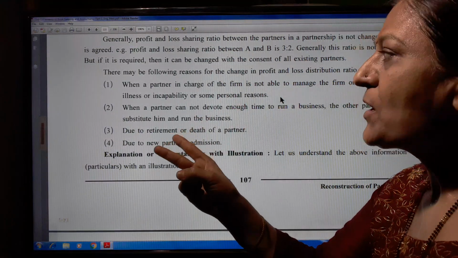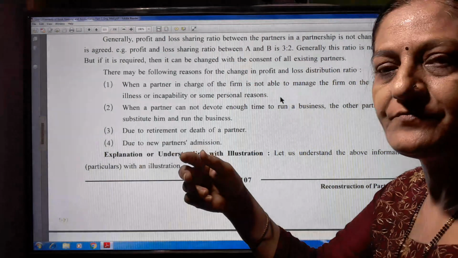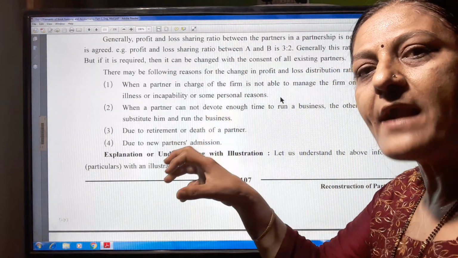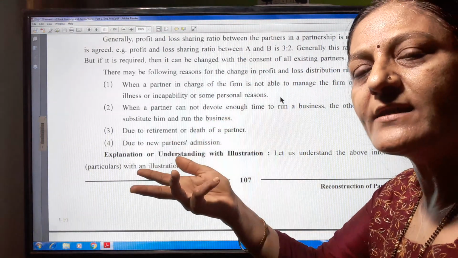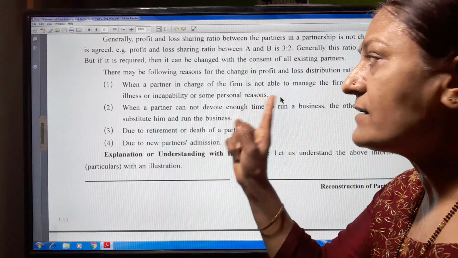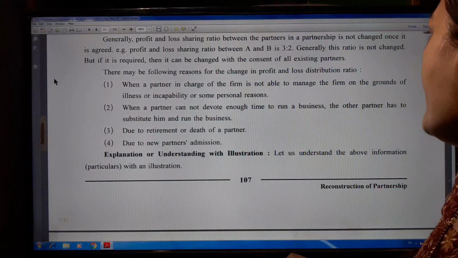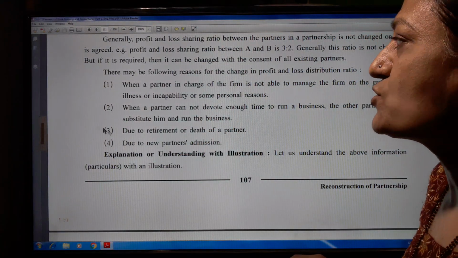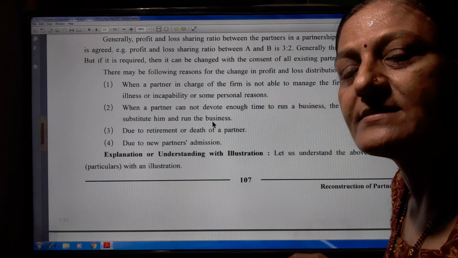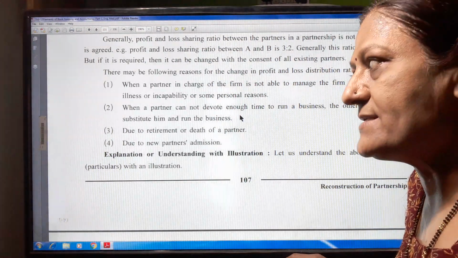Second reason, when a partner cannot devote enough time to run the business. Now this partner is very busy with other activities, so he cannot devote enough time to the firm, and at that time the other partner has to substitute him and run the business. So this time also a change in profit and loss sharing ratio is necessary.